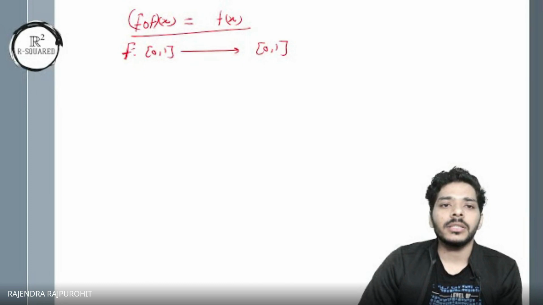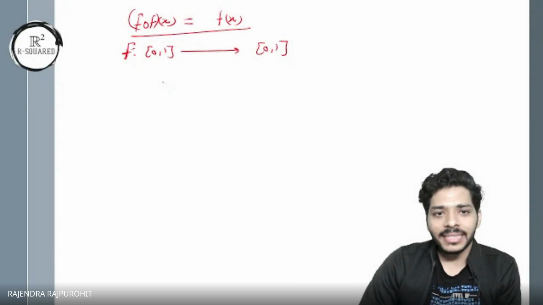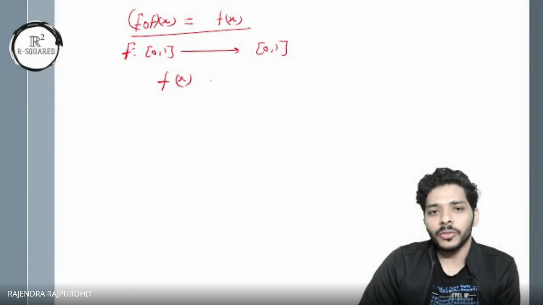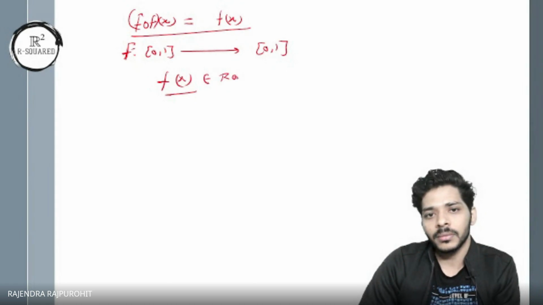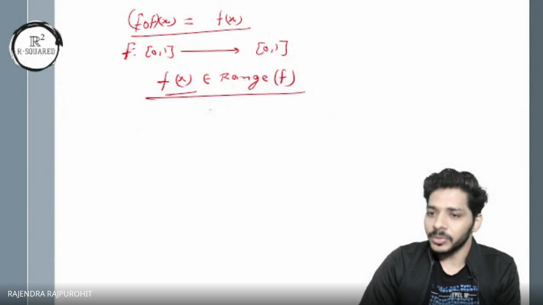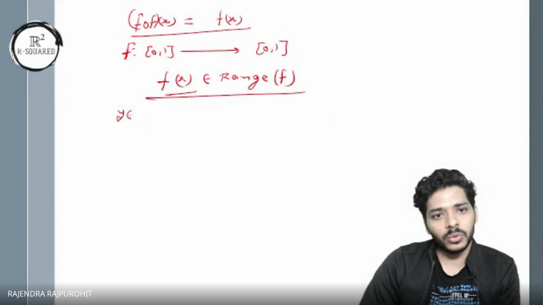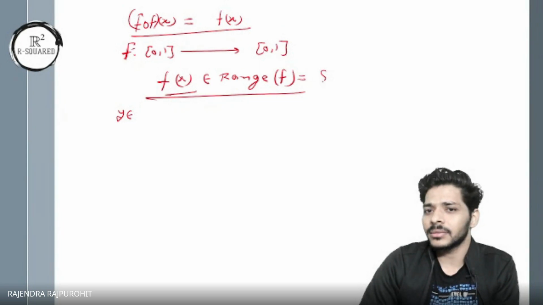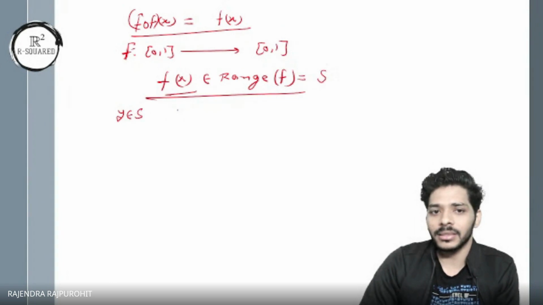Okay. So f(x) belongs to the range of the function, right? This is an element of the range of f. Now if I take any element y from the range, let's call this set S, y belongs to S. This implies that y is f(x) for some x.